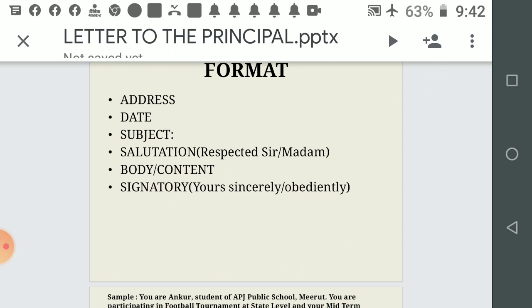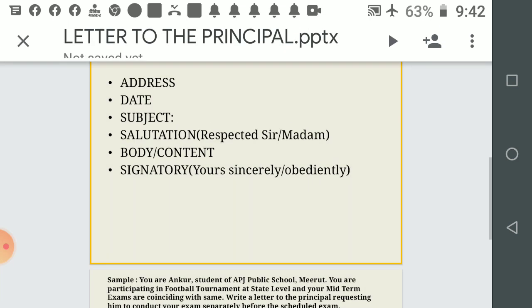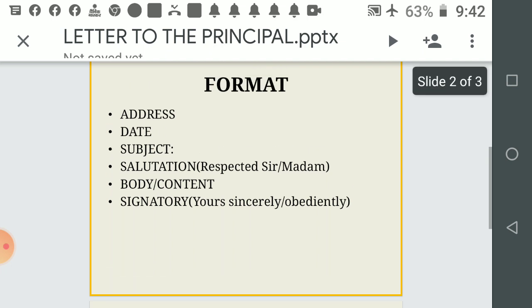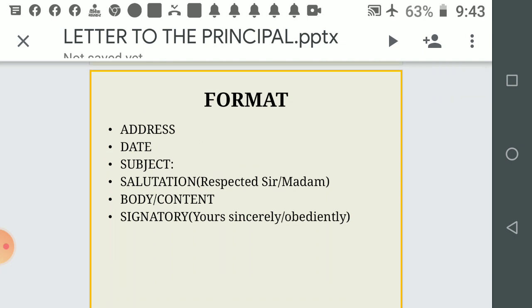First of all, we are going to see the format. In this format, first of all, address is written, and this is the address of the principal or the school. Here in this letter we do not write sender's address, which is usually written in other business or official letters. Rather, we begin this letter with the address to the receiver, and the receiver's address is that of the principal.